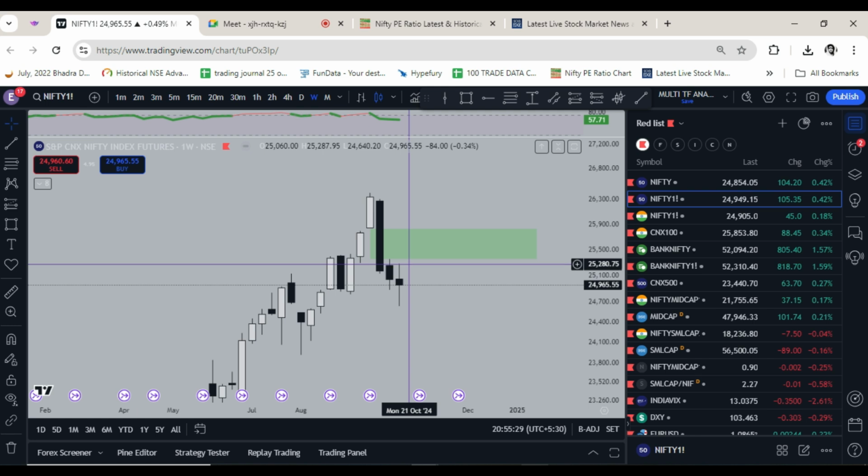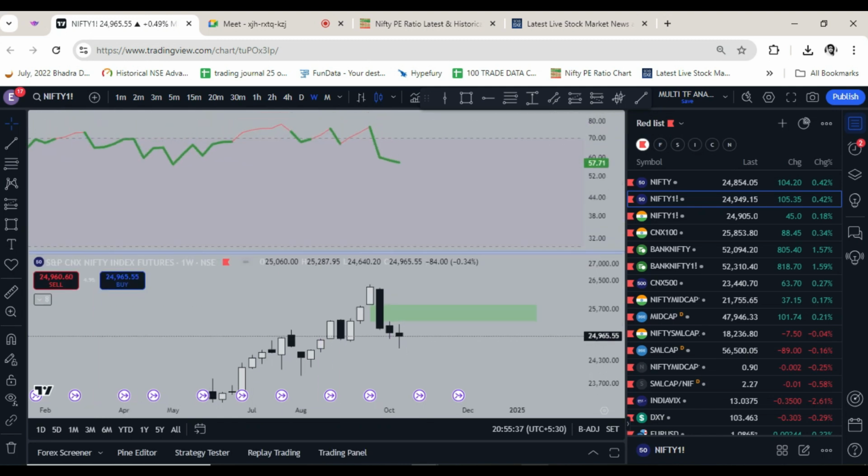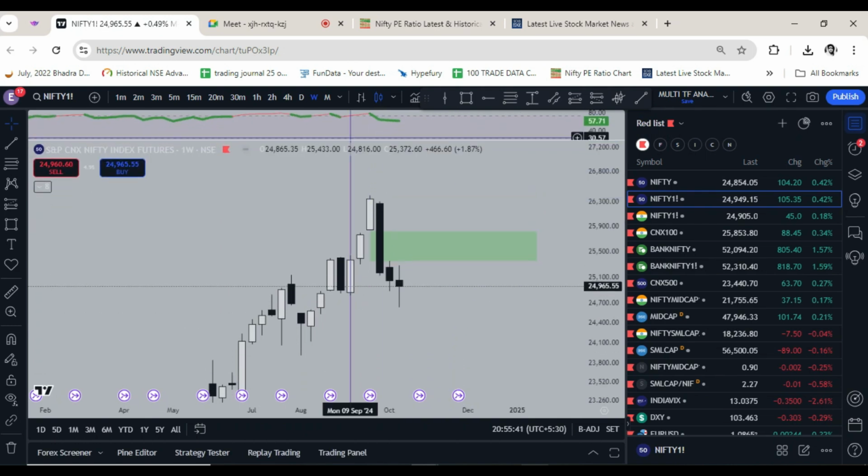So as of now, there is no indication of trend reversal. Only we have these two doji candles, and weekly RSI, nothing there. Nothing significant here.